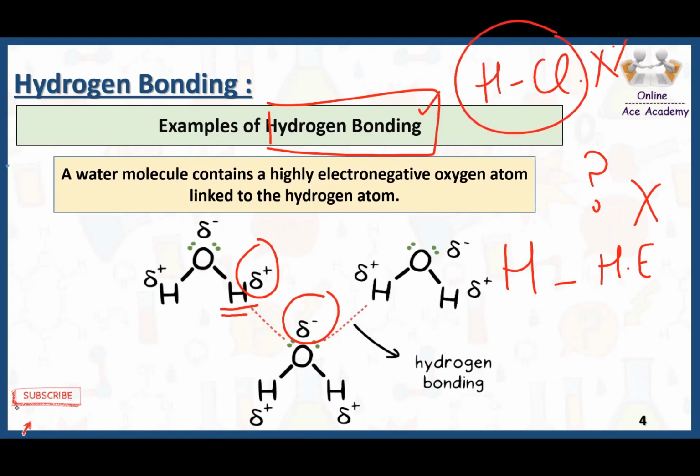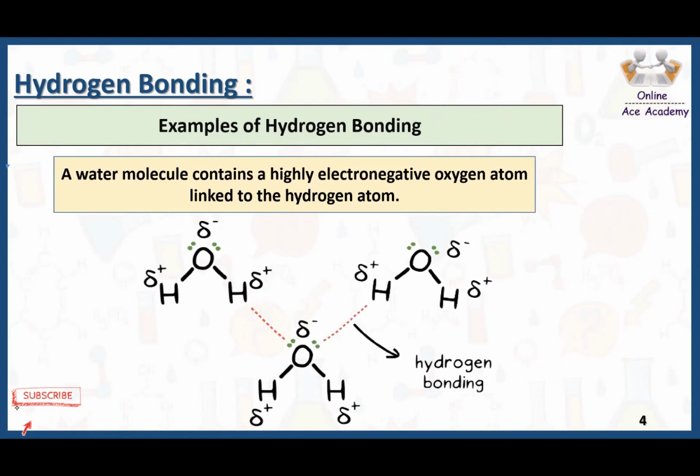In HCl there is no hydrogen bonding because the electronegativity difference between hydrogen and chlorine is not high. That is why there is no hydrogen bonding in hydrogen chloride. Say, for example, if we have any organic molecule, it doesn't mean that it has hydrogen bonding, because this time the electronegativity difference between carbon and hydrogen is very low. Due to this very low electronegativity difference, there is no hydrogen bond in organic molecules.